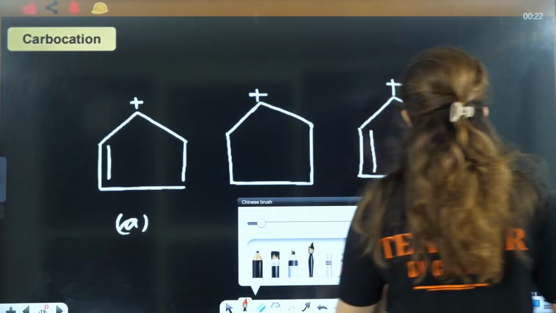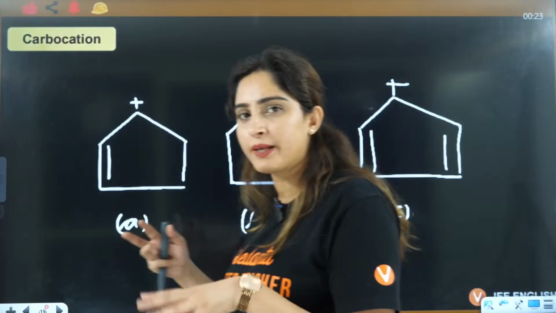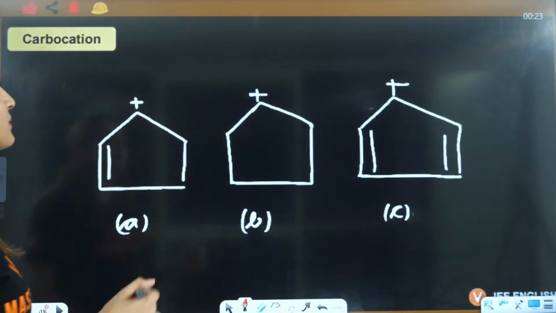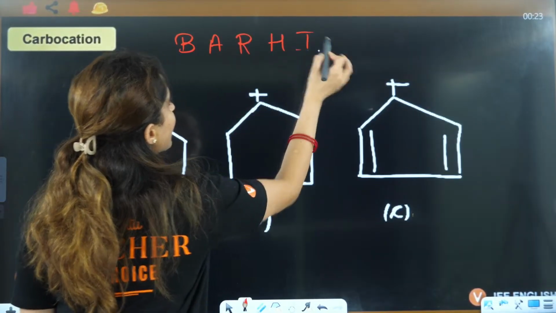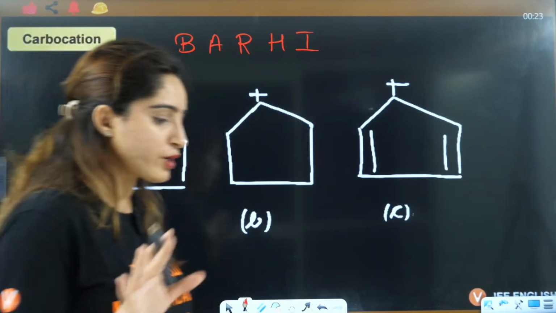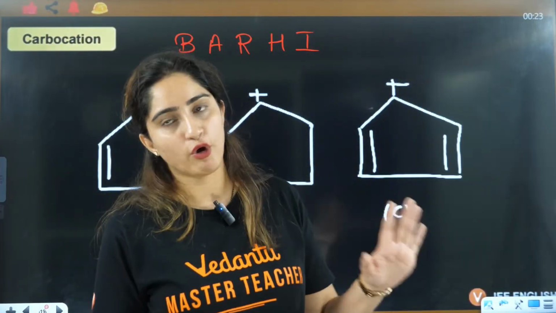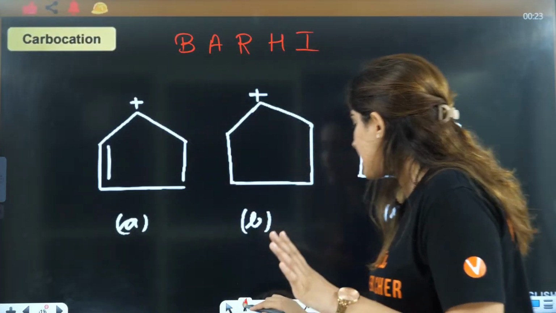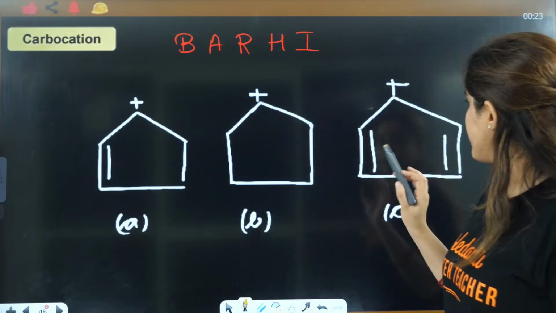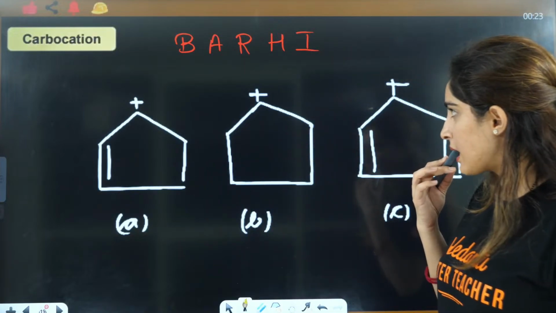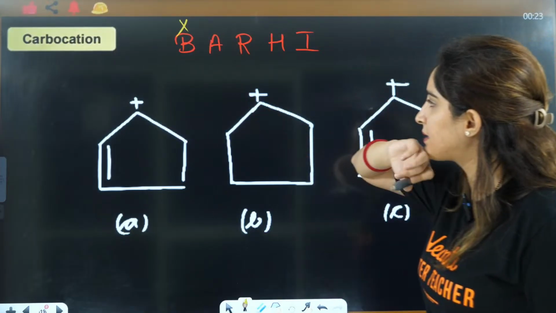Let's see this. Now the questions will be more of the type where two or three concepts are applied in one question. Let's see. If you see, not even a single question have I done without writing Barhi. That's what I wanted to tell you: whether it's applied or not applied, you have to write Barhi. So now if you see back bonding, firstly tell me, can you see back bonding in any case? Electron deficient, you can see; electron rich, no. So back bonding is not there.